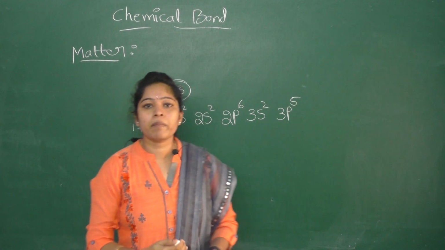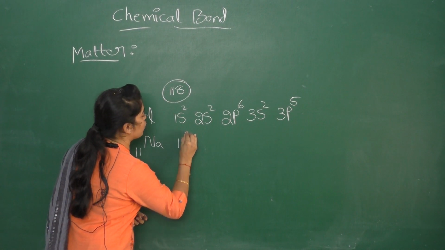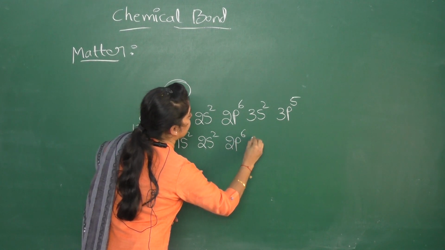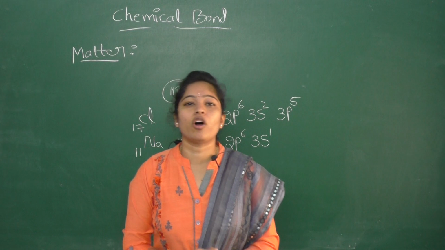And the sodium electronic configuration is 1s2, 2s2, 2p6, 3s1. This is unstable electronic configuration.